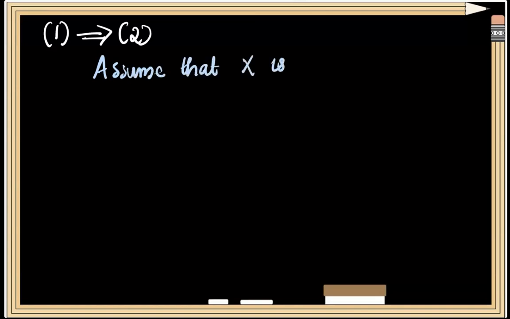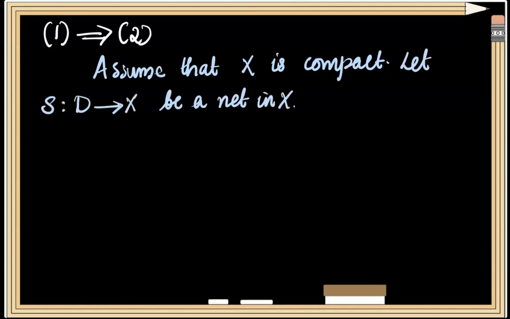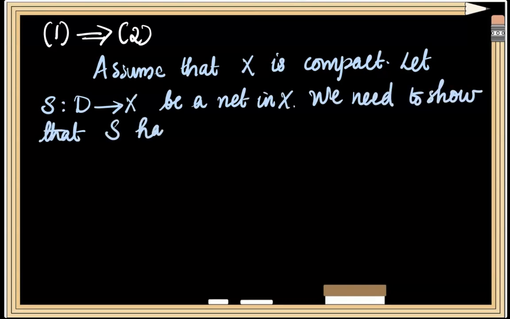Now, to prove the equivalence of 1 and 2, let us first prove that 1 implies 2. Here we assume that space X is compact. We need to show that every net has a cluster point. So let us consider a net, say S from D to X. We need to show that S has a cluster point.